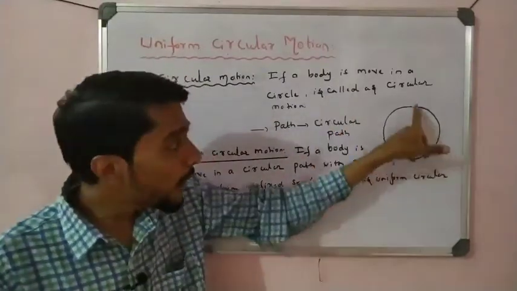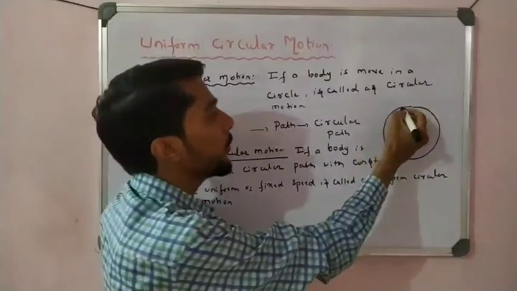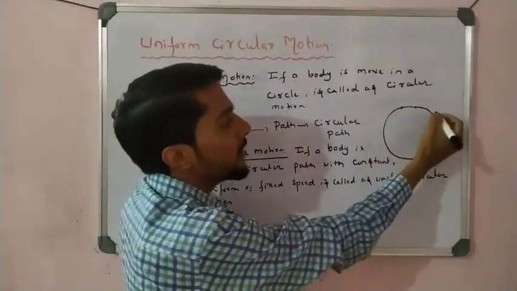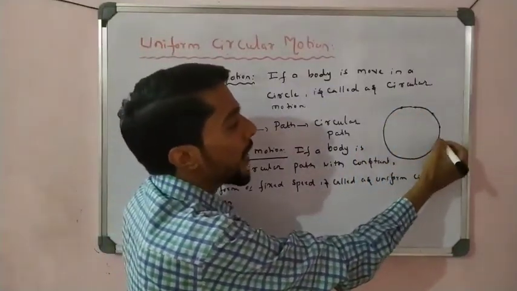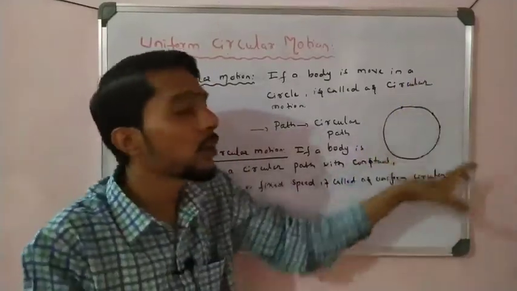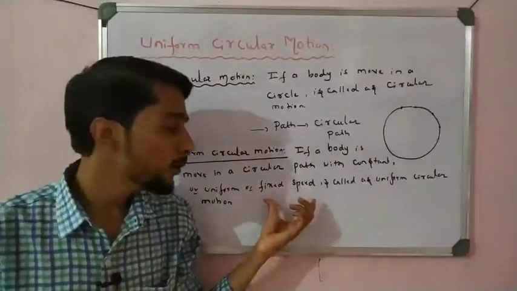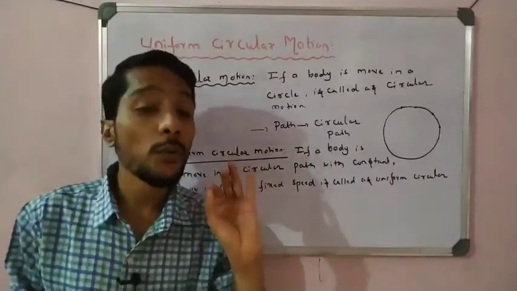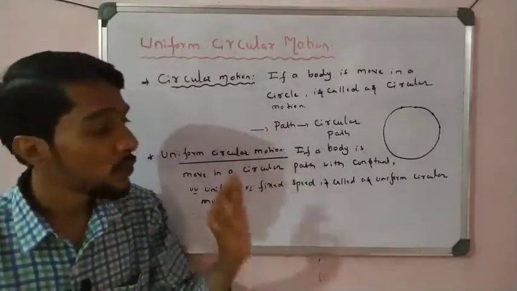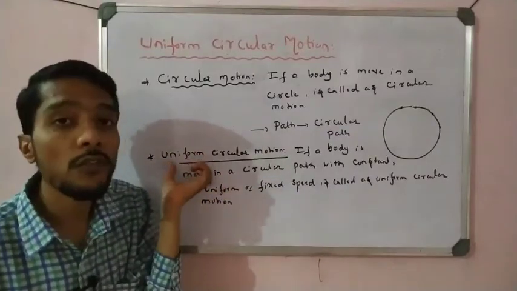At every point in the circle, maybe the particle is here, maybe here, or any point on the circular orbit, the object has a fixed speed, or uniform speed, or constant speed. So that is called uniform circular motion.